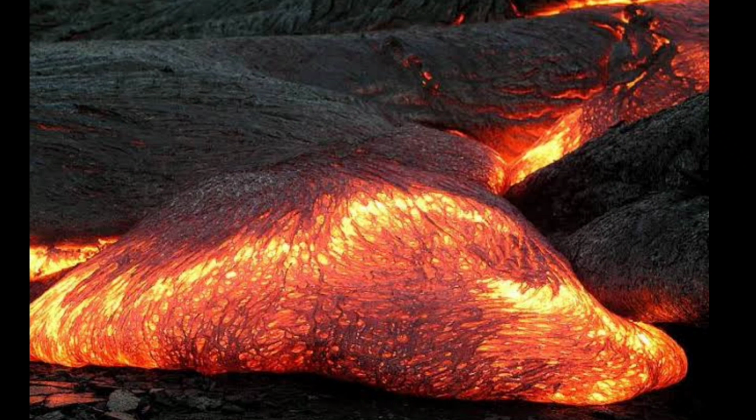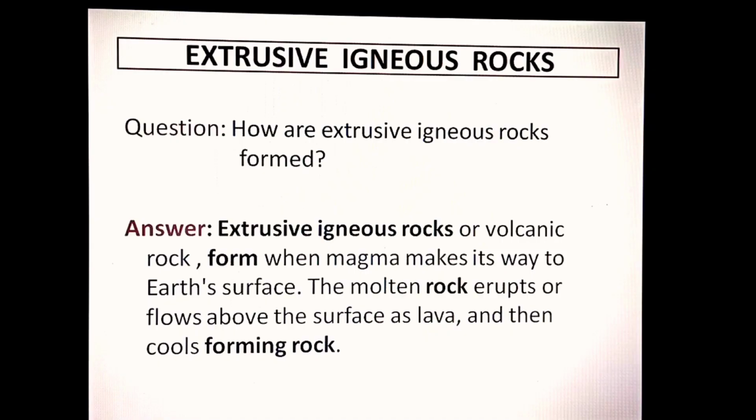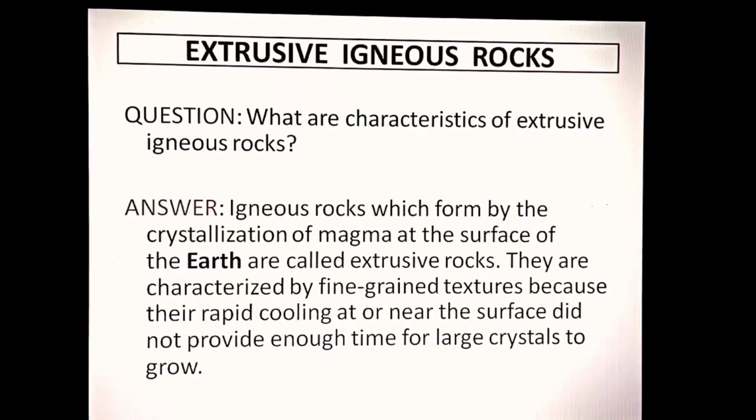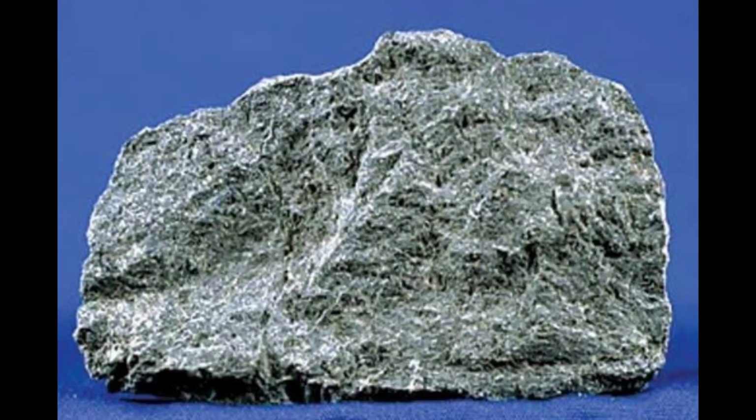The lava cools down and forms the extrusive igneous rocks. Next question, what are the characteristics of these extrusive igneous rocks? The igneous rocks which form by the crystallization of magma at the surface of the earth are called extrusive rocks. They are characterized by fine grained textures.